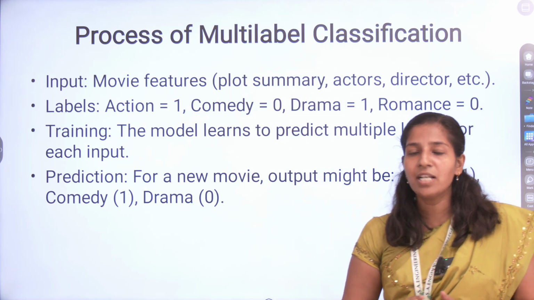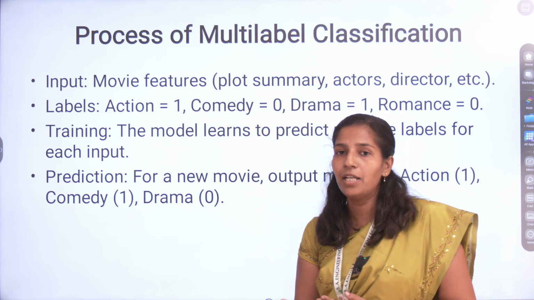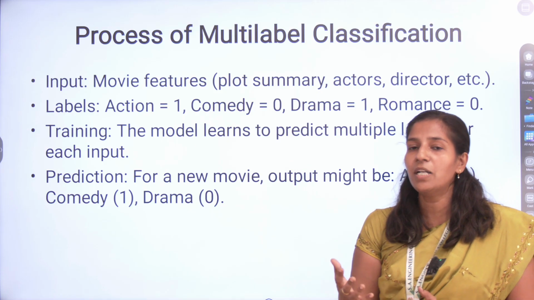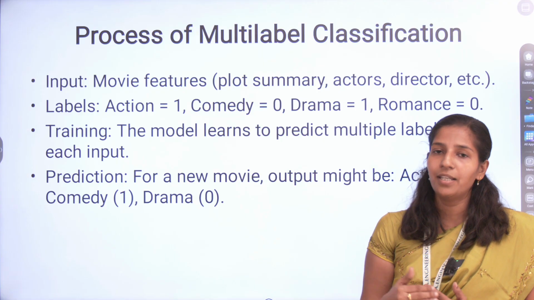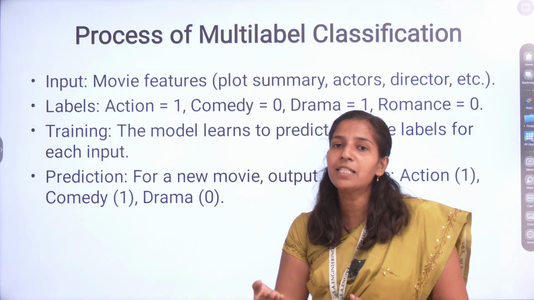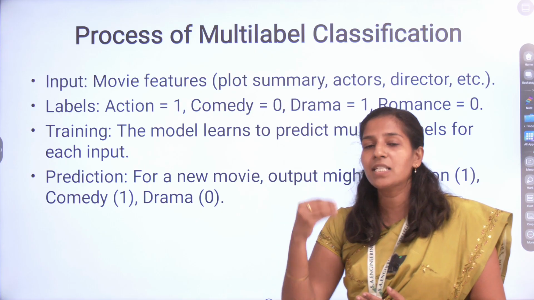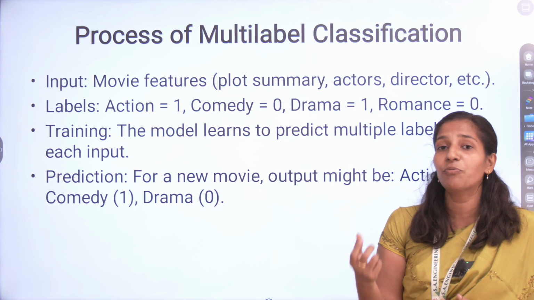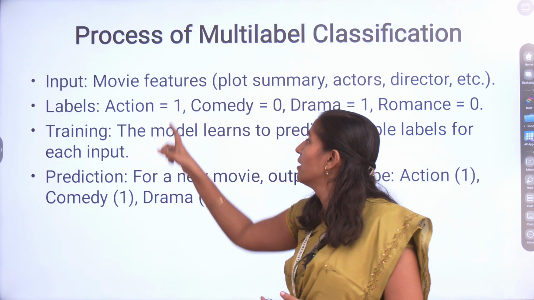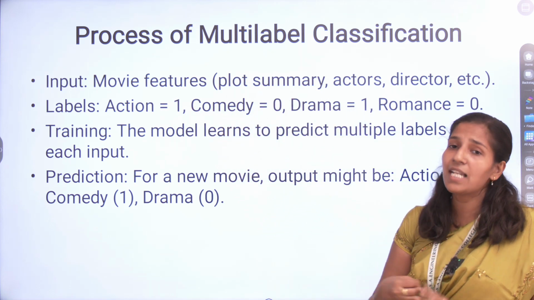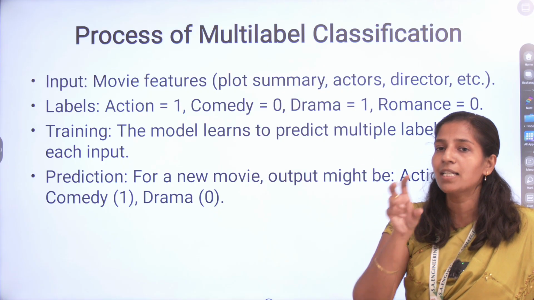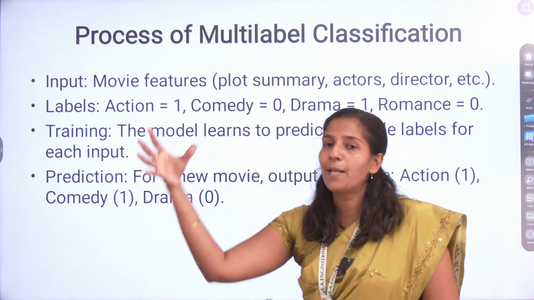Process of multi-label classification. Like binary classification, the algorithm gets some data set. Every data set has the input as well as the labeled output. Using training algorithms, that means classifier algorithms, it finds new patterns. Based on that pattern, you get the output for new inputs. Likewise, in movie prediction, the movie features are the plot summaries, actors, directors, etc. The data set already shows that certain directors give certain types of movies.